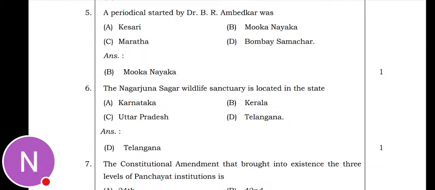Next question they asked is, a periodical started by Dr. Ambedkar was Kesari, Mukanayaka, Maratha, Bombay Samachar. So the periodical started by Dr. B.R. Ambedkar was Mukanayaka. Option B is the correct answer.